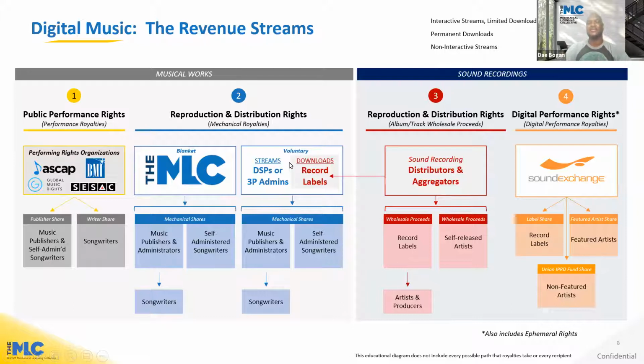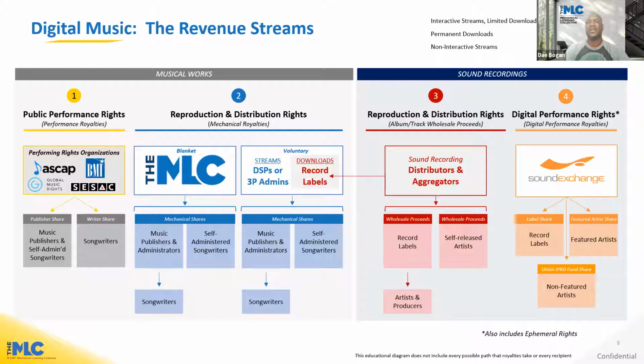For voluntary licenses or direct licenses, these royalties are paid directly from services to the parties in their agreement, and that could be streaming royalties from DSPs or third-party administrators paid directly to rights holders. And then there's royalties from downloads, which has traditionally come through the record labels and distributors to the publishers and songwriters. On the sound recording side, the reproduction and distribution rights are embodied in the wholesale proceeds, so streaming and download revenue.